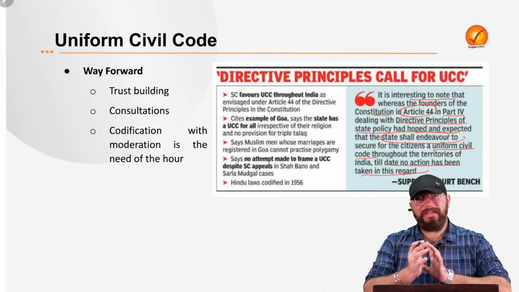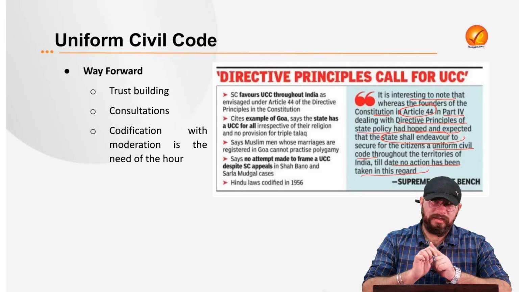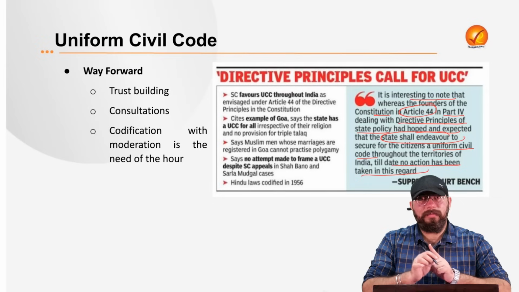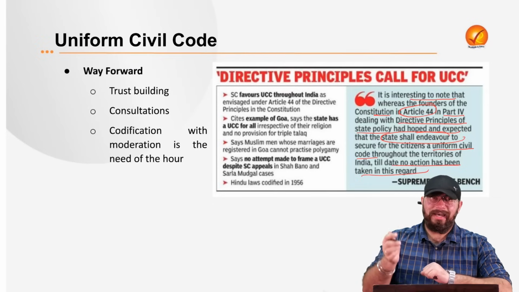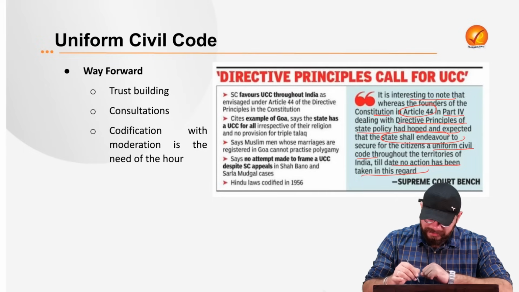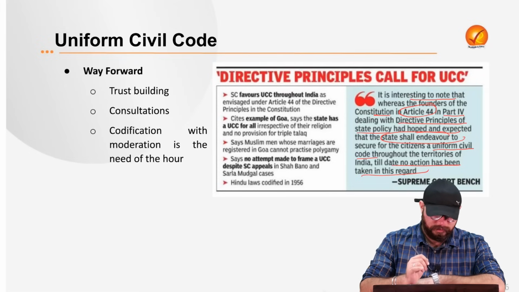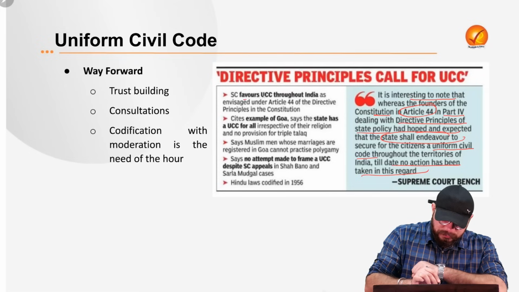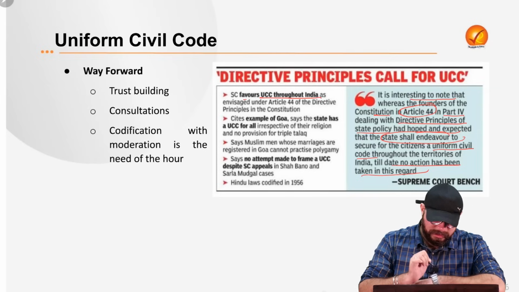So, Honorable Supreme Court has remarked that in our Indian Constitution, the Constitution makers wrote in the Directive Principles of State Policy, Article 44, that a Uniform Civil Code shall come up in all the territories of India in future. But till date, no action has been taken in this regard. That is what Honorable Supreme Court observed. Now, Honorable Supreme Court favors a uniform civil code throughout India as it is envisaged in our DPSPs.